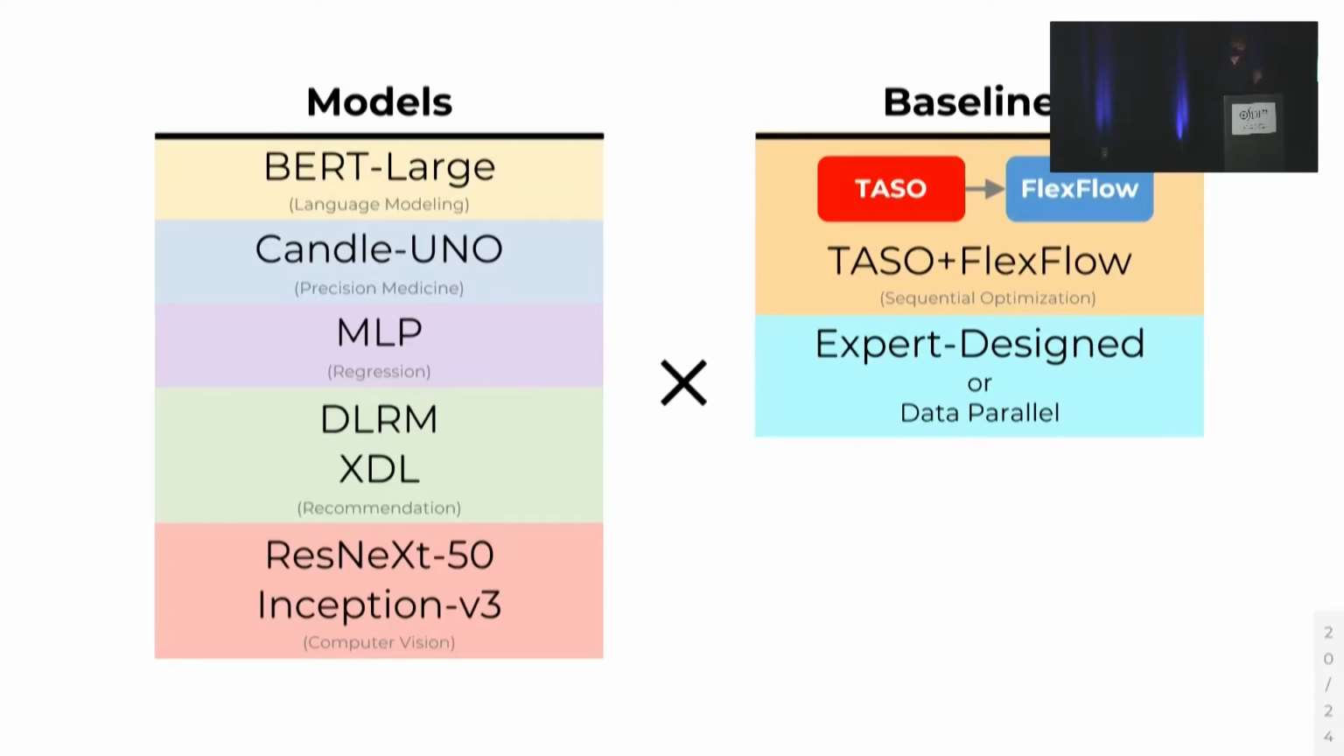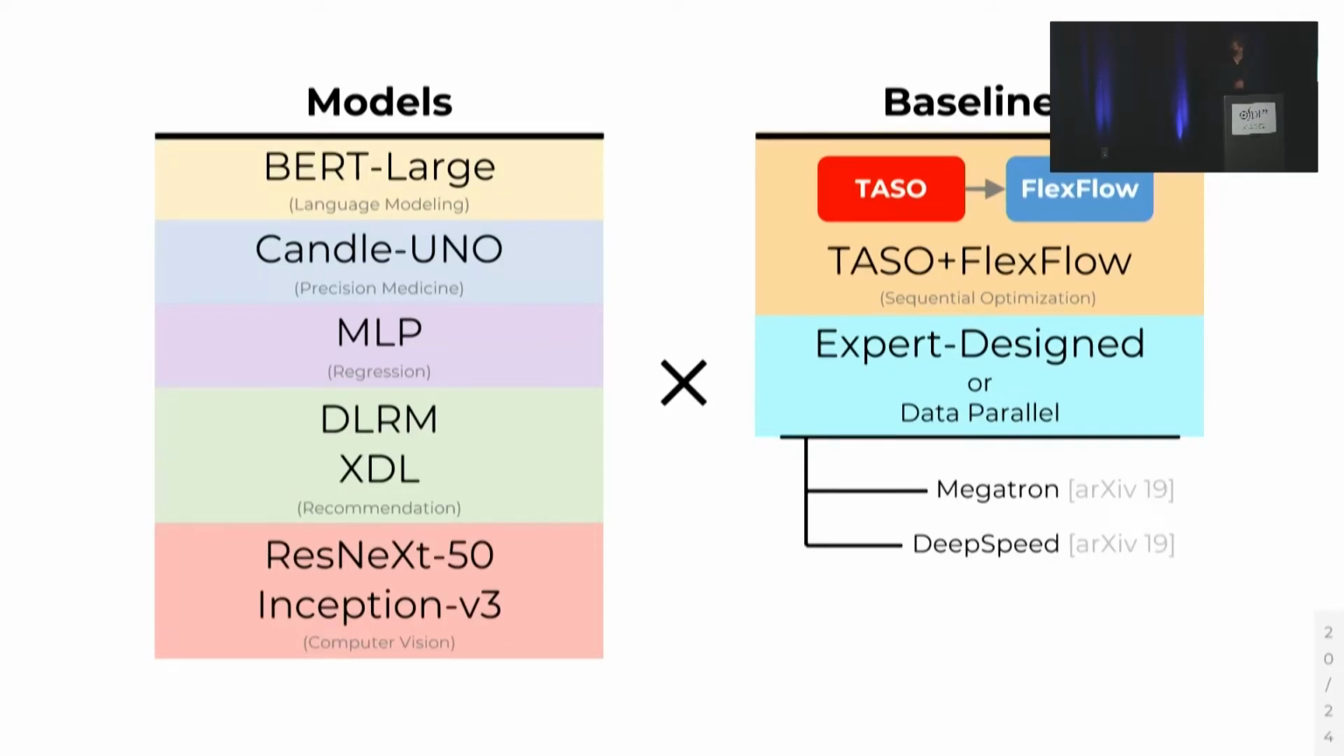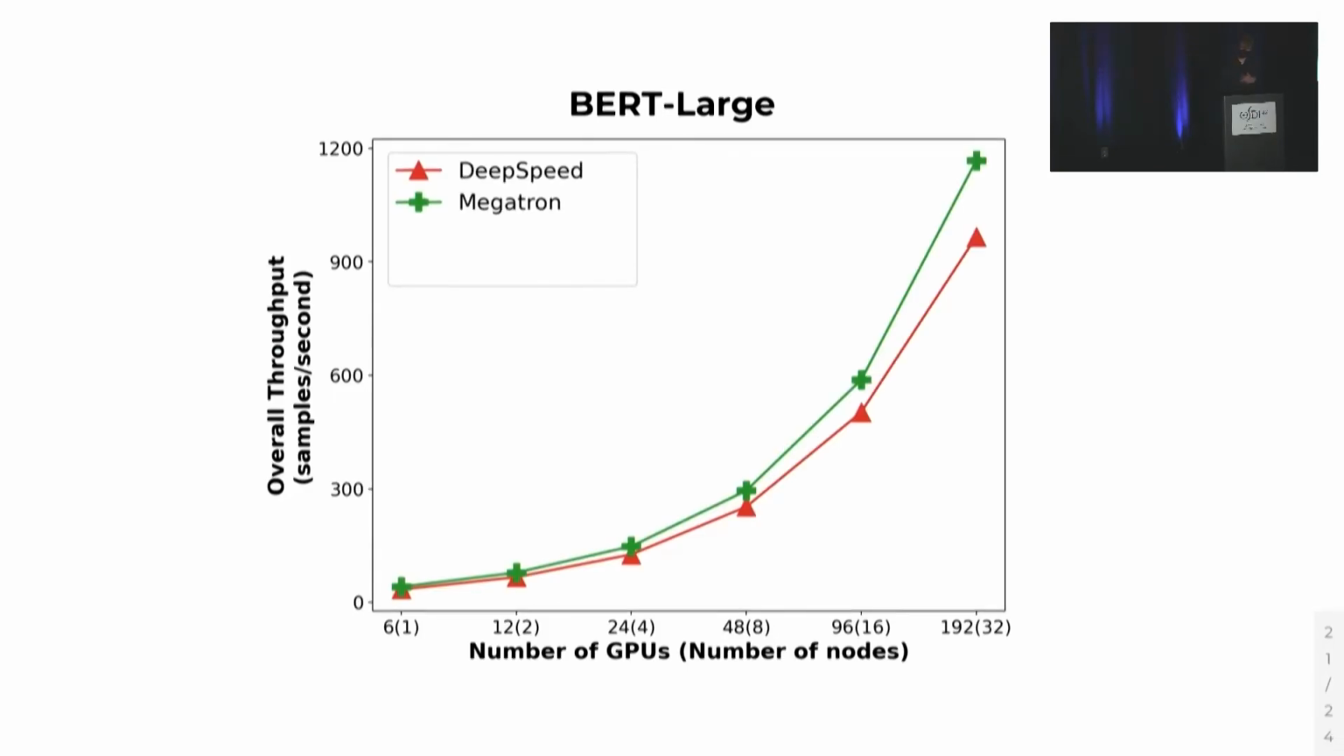In the case of BERT-large, there's an exceptionally strong expert-designed baseline in the form of Megatron and DeepSpeed. These are large frameworks for optimizing transformer models developed at NVIDIA and Microsoft. And these have had huge numbers of expert hours poured into optimizing them for this specific model class of transformer models. So let's look at BERT-large, graphing the number of GPUs on the x-axis, so we're running up to 192 GPUs on 32 nodes.